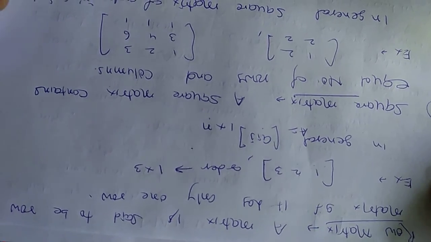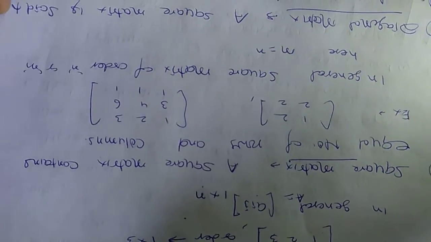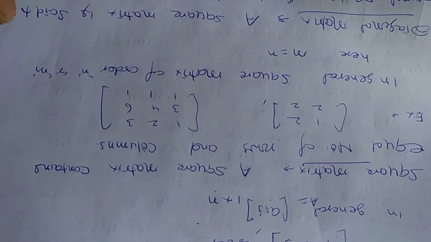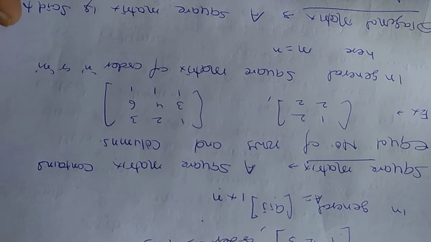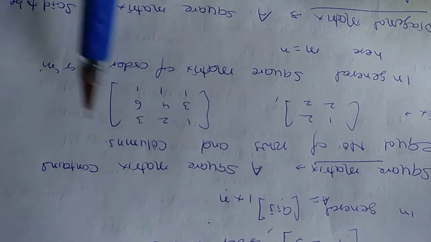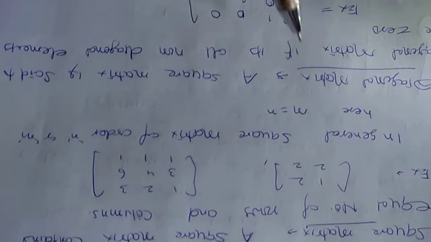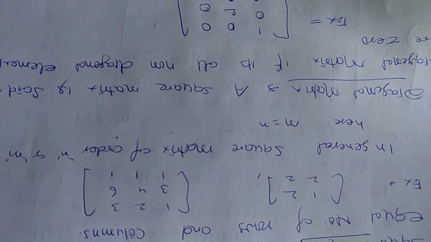Square matrix. अभी पहले डिस्कस किया था कि स्क्वायर मैट्रिक्स क्या है. Now you are understanding what a square matrix is. When m is equal to n, then it is known as a square matrix. Means when the number of rows is equal to the number of columns, then it is known as a square matrix. This is the best example of a square matrix. You can take another example also. In general form we say a square matrix of order n or m.